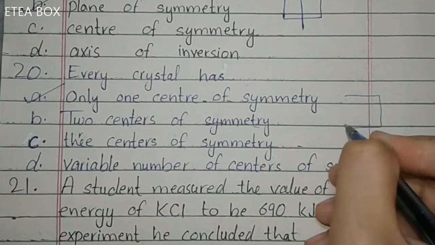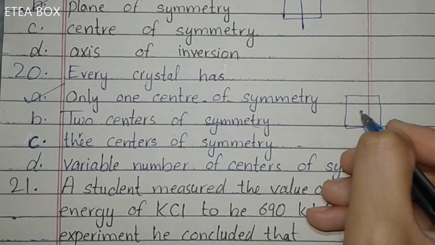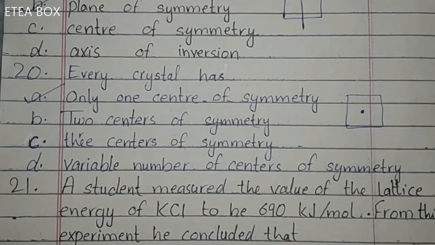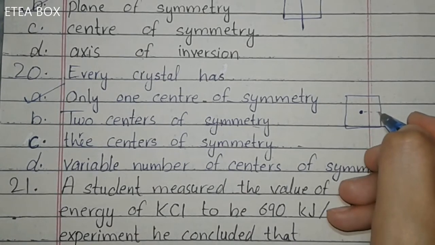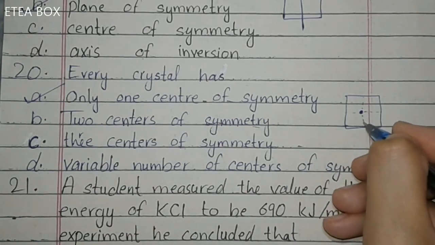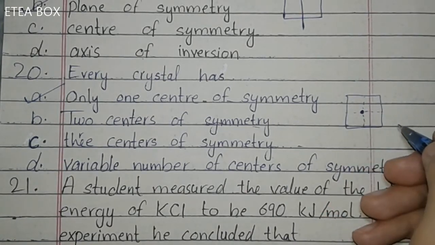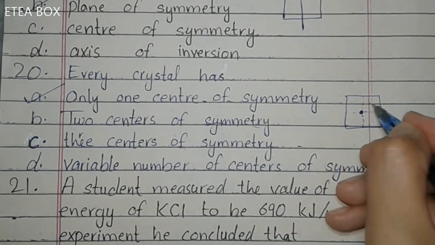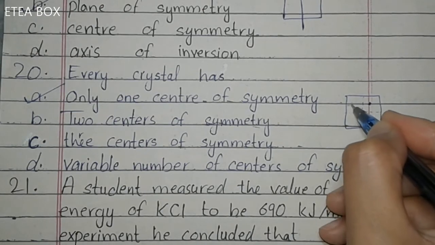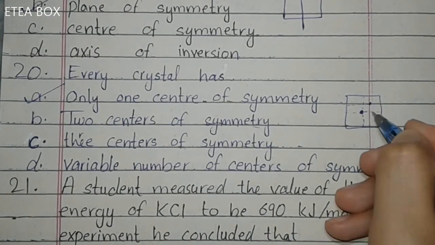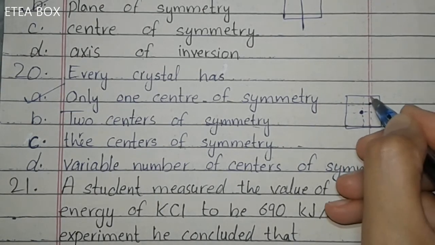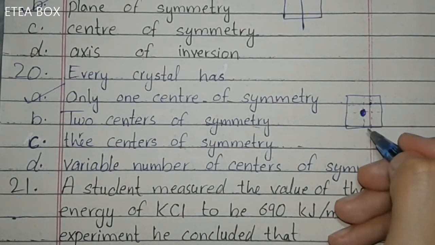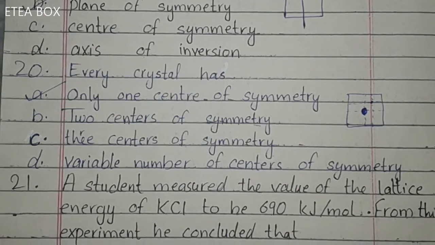Look, it's a crystal, so the only one point here is called the center of symmetry, because in the center of symmetry we say that it must be equidistant from all the faces. So only one center of symmetry could be drawn here. If we draw another center of symmetry like here, the distance will not be equal. Here the distance will be greater and here it will be small, so it means that only one center of symmetry could be drawn in a crystal. So option A is correct.